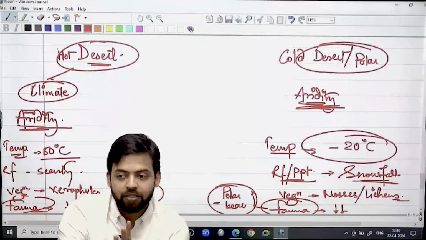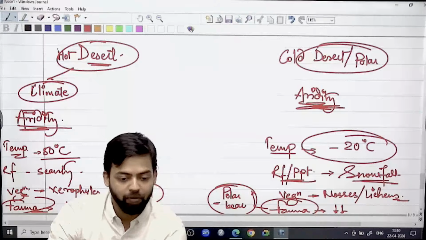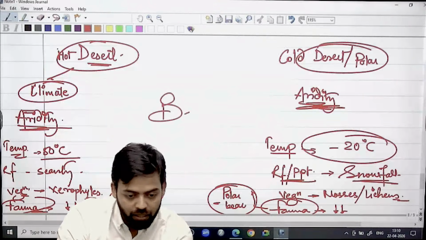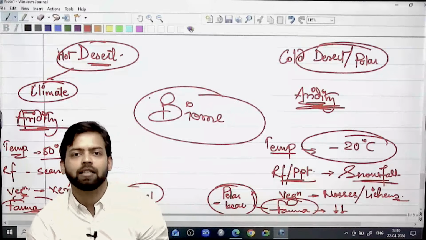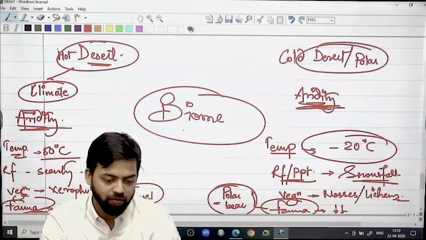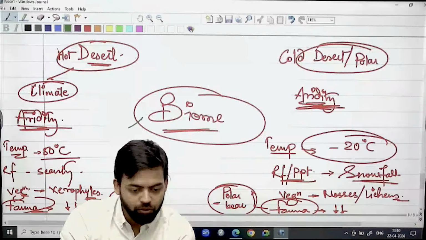So these things determine which type of species can survive in which type of region, and this determines the nature of biome, the uniqueness that is there, the unique functionality that is there. On this basis we can determine the biome. So that's why write an example of types of biome.